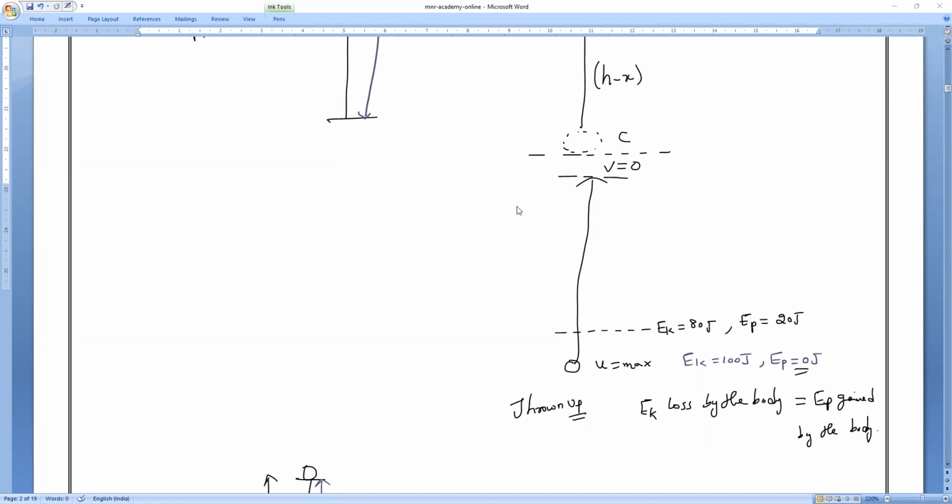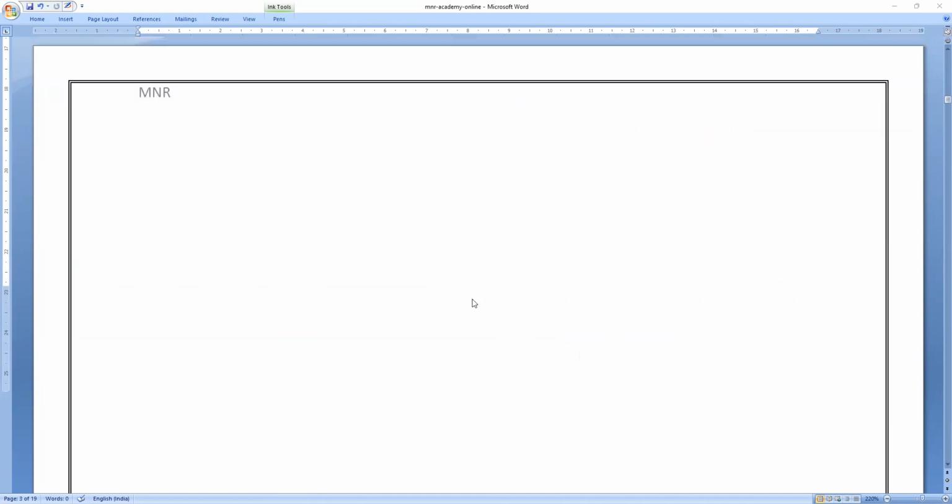Okay? So this is all about the energies. Then we are going to do the next one, that is the last concept of this chapter. That is only rate of doing work, which we used to call power. Power. We used to call it a rate of doing work.